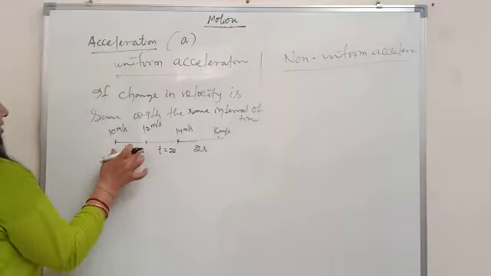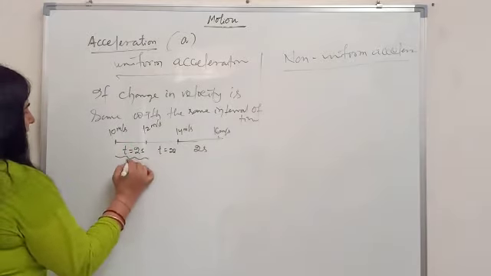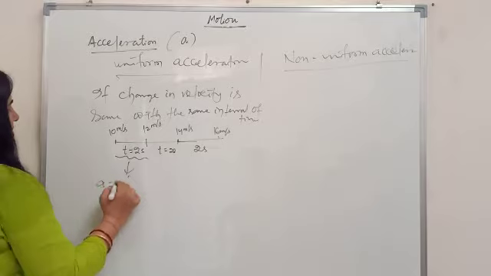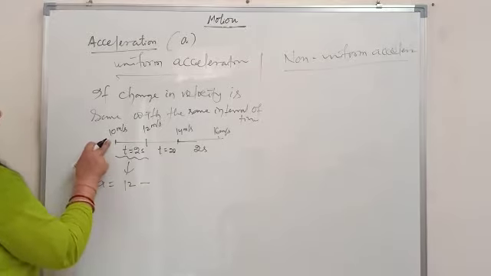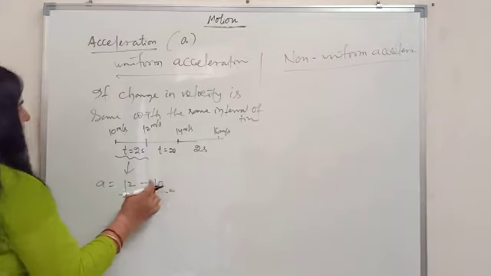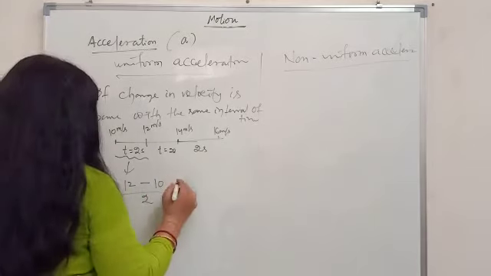you can say here, in the first interval, what is the acceleration? Look, the final velocity is 12 minus the initial velocity, which is 10. The time gap is 2. So this is 12 minus 10, which is 2.